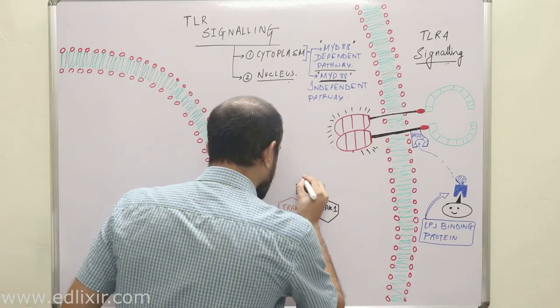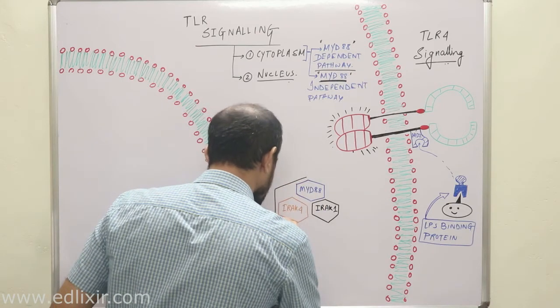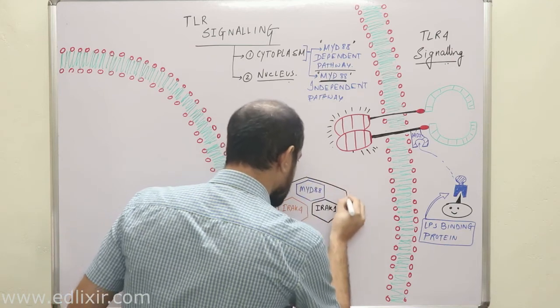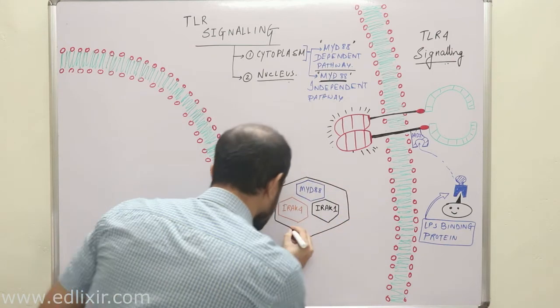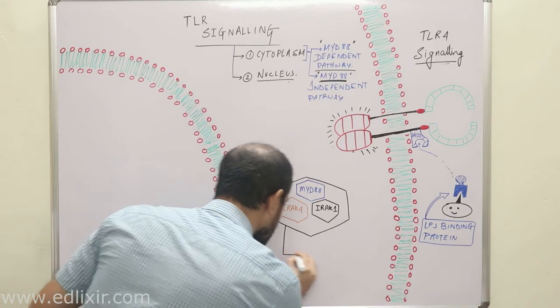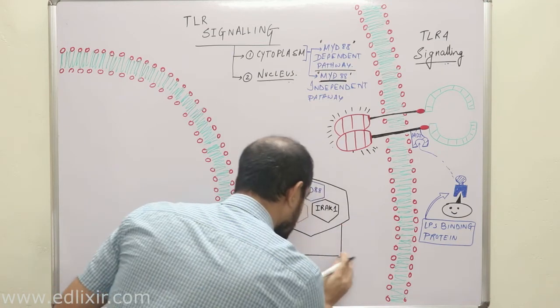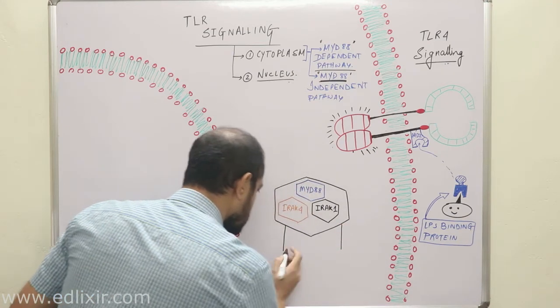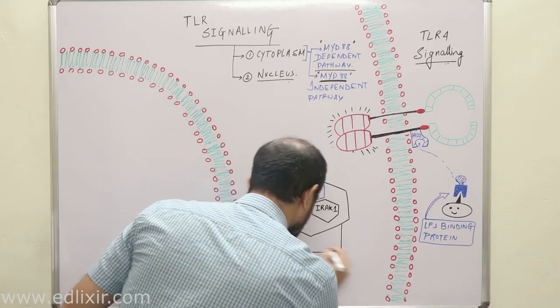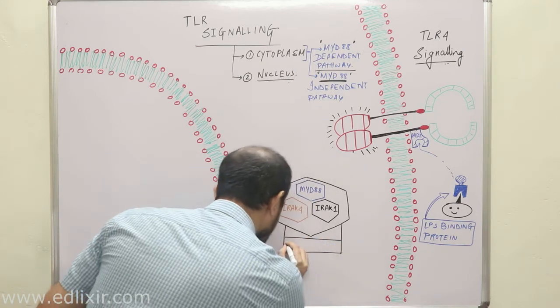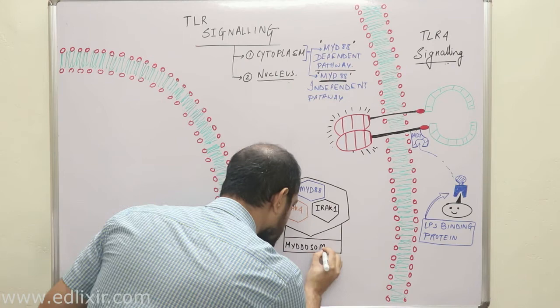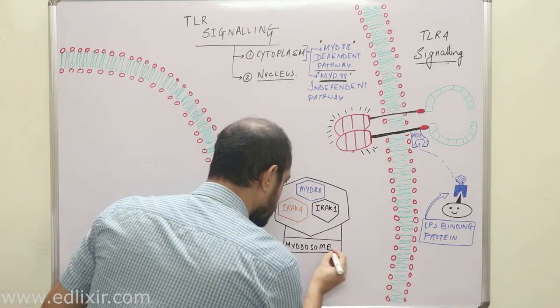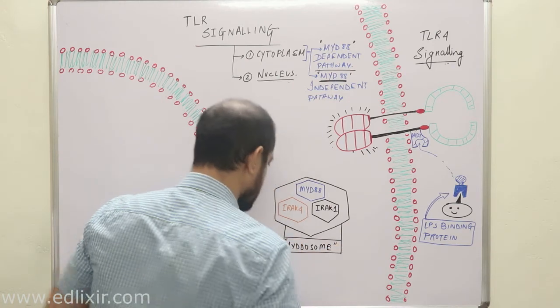This whole complex is known by the name of myddosome.